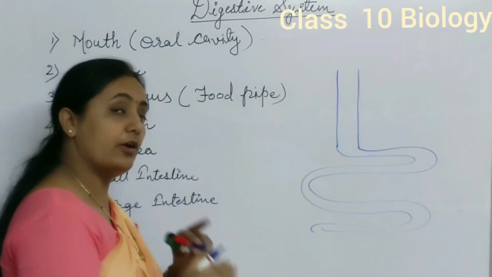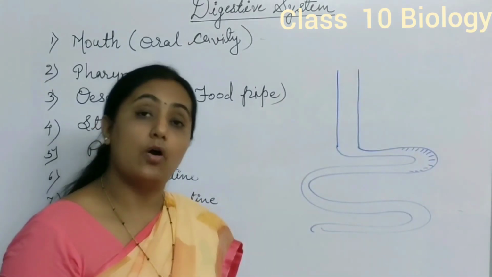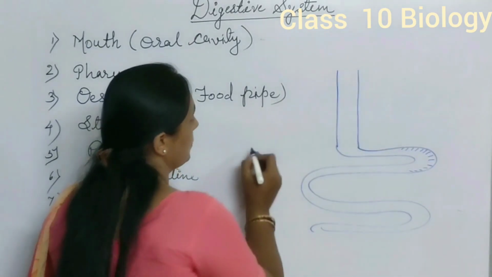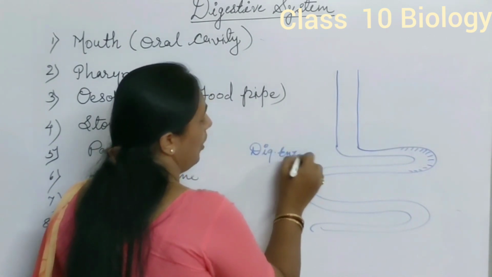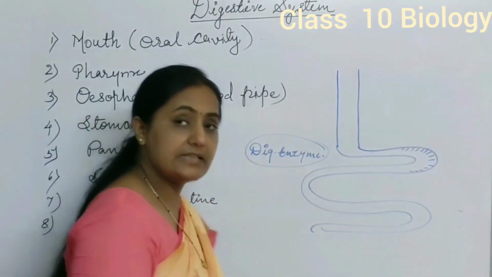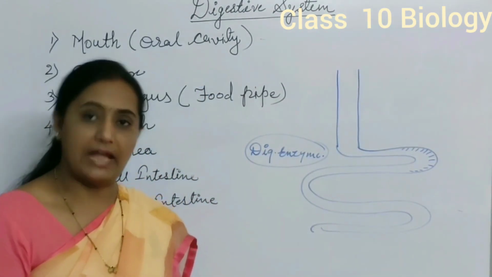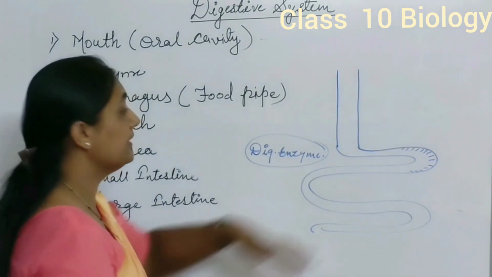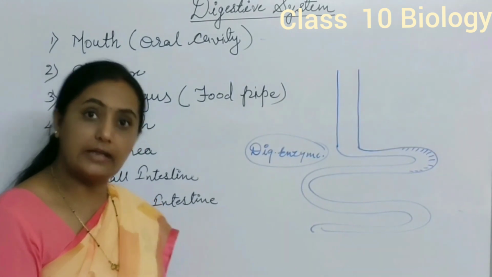Food material and various gastric juices, digestive enzymes, everything together, help for the complete process of digestion. So inside the small intestine only, the complete process of digestion takes place.